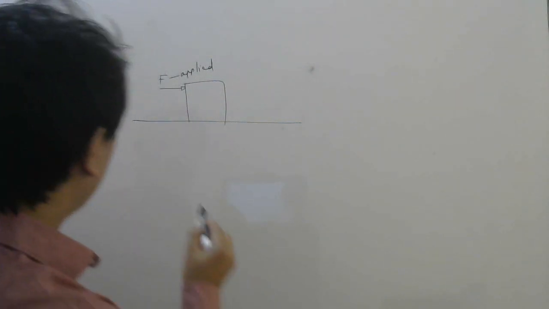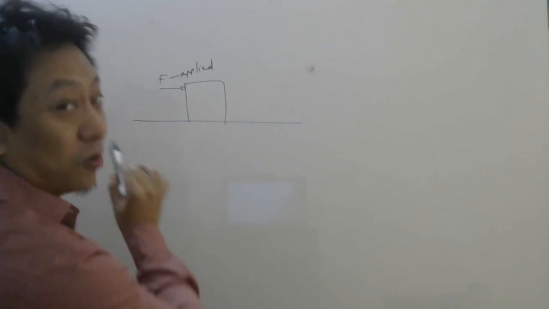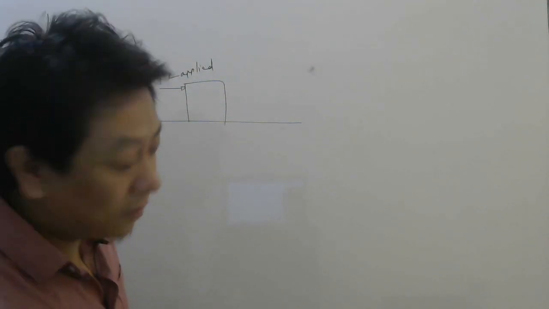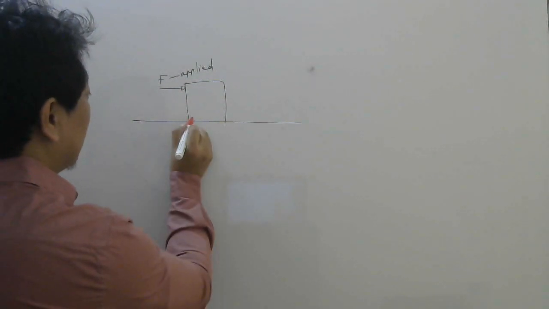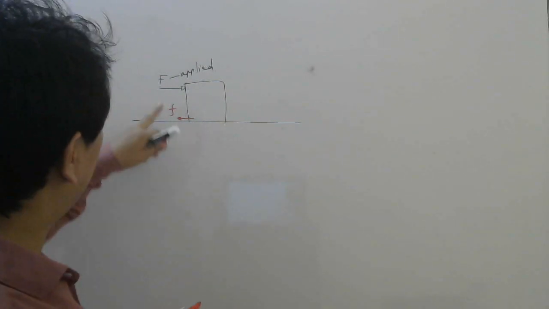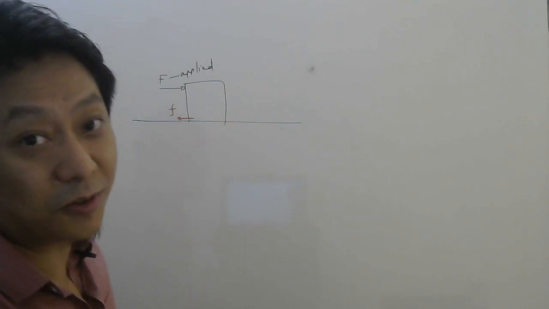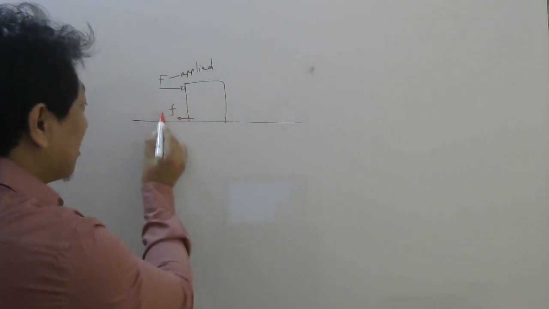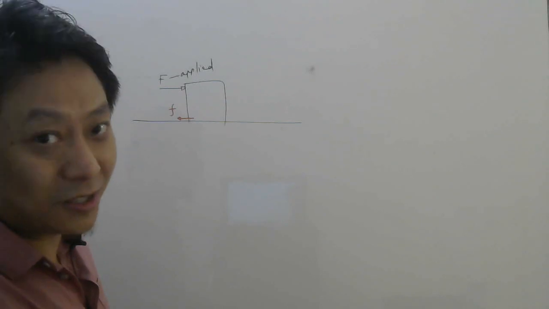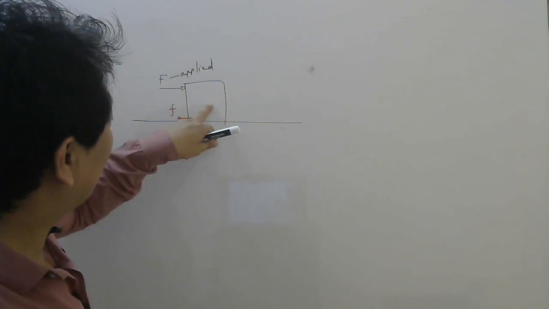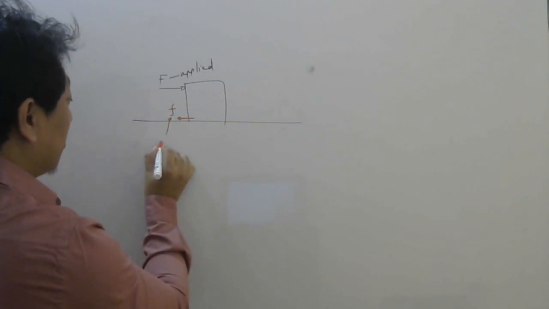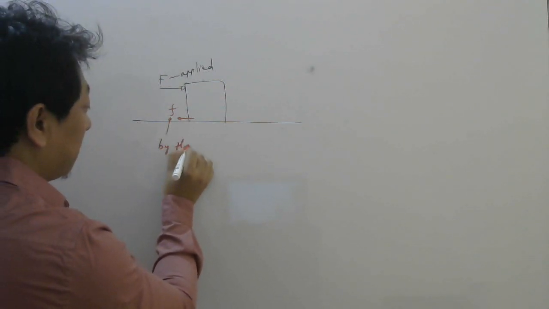Well, the only way the block is not moving after applying force is if there is another force in the opposite direction, and that force should exactly balance this applied force, isn't it? From where will this force come? Well, who is in contact with this block? Search. The only thing in contact with this block is the floor. So this force is coming from the floor. So this is by floor.